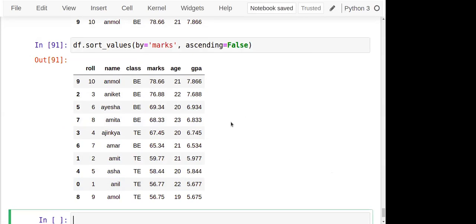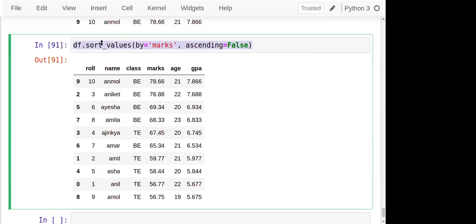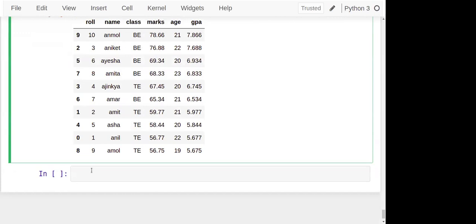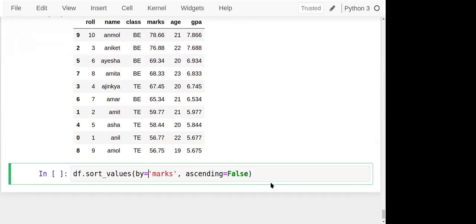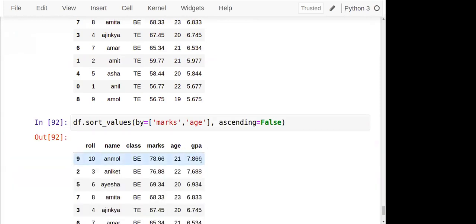Even another criteria can also be applied. For example, I want to make use of the first column marks and the second column is also there. So we can make many such modifications and access and use that data in multiple ways, as per the requirement of data analytics. Marks, and then the second column is age. Means first by marks and then by age. When the marks are the same, then age will be considered.